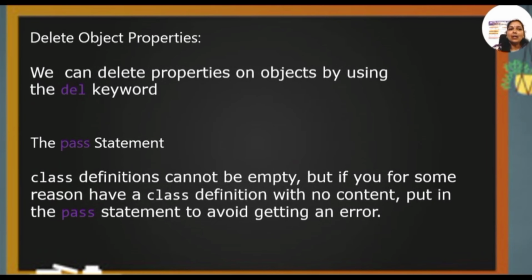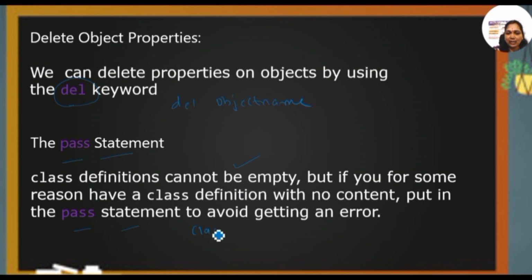Now, to delete an object, we can delete it by using a keyword called del. Simply del and the object name, then automatically the object is deleted. One more thing is the pass statement. Class definitions generally cannot be empty. For some reason, if a class definition has no content, then we can write the pass statement.